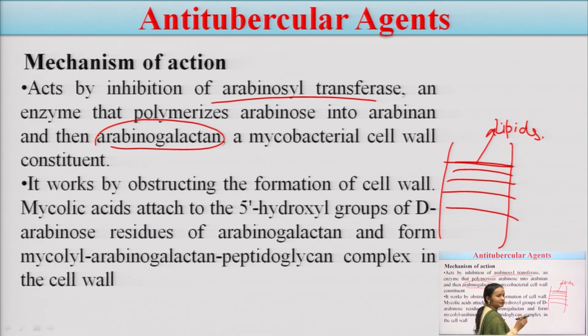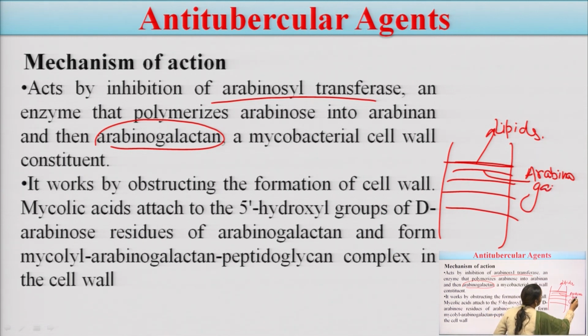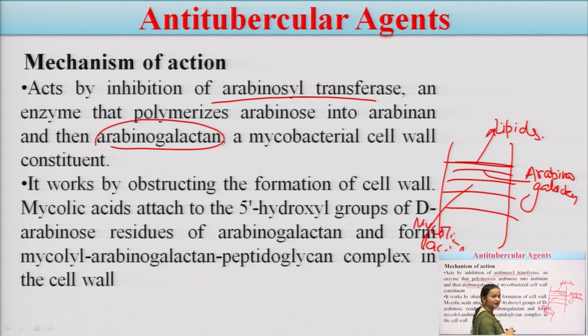Then the next layer is made up of arabinogalactan. Then it is made up of mycolic acid, and this is made up of other types of lipids.